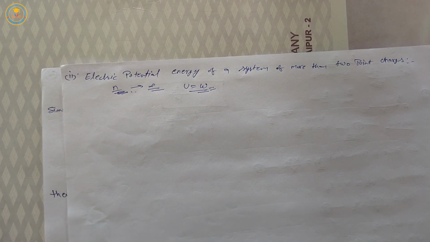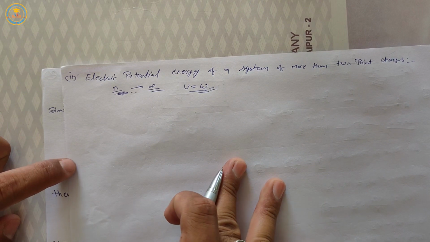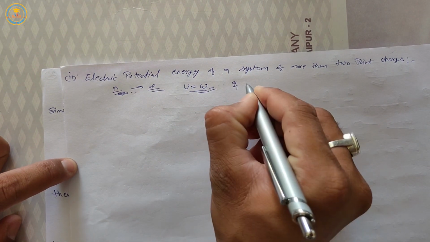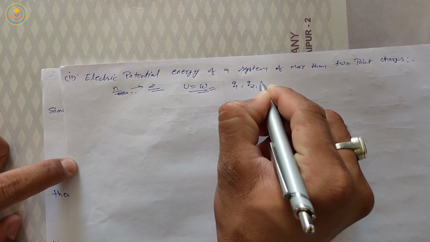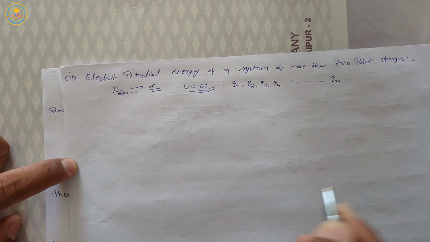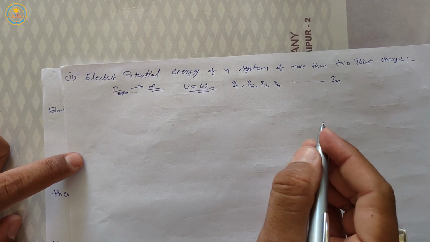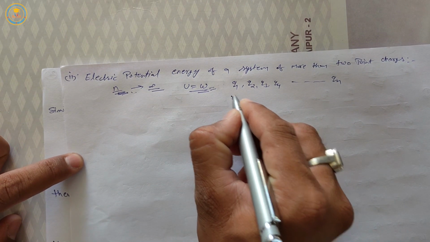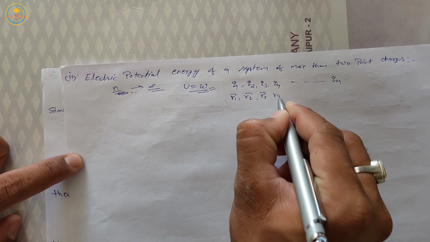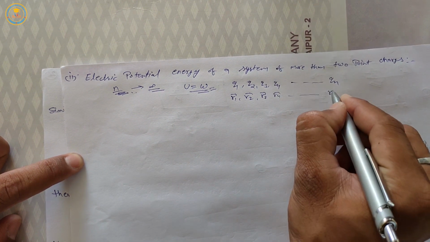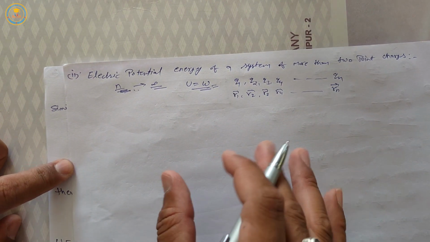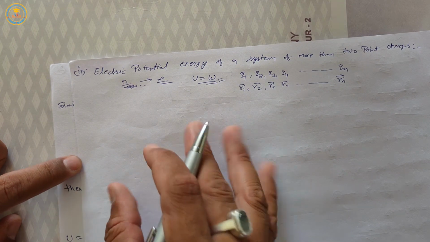Firstly, at initial condition, suppose we have charges q1, q2, q3 and q4 and so on up to qn, which are located at positions r1 vector, r2 vector, r3 vector, r4 vector and so on rn vector with respect to the origin.